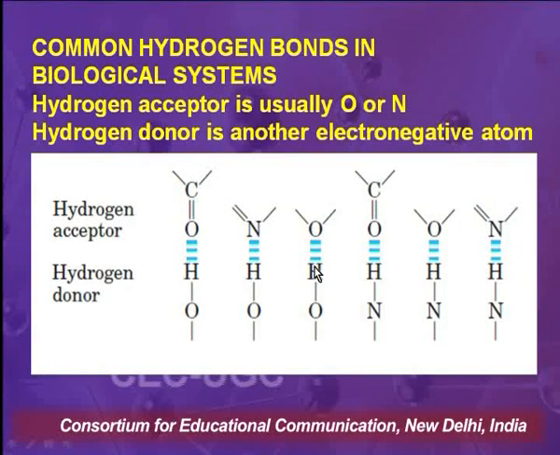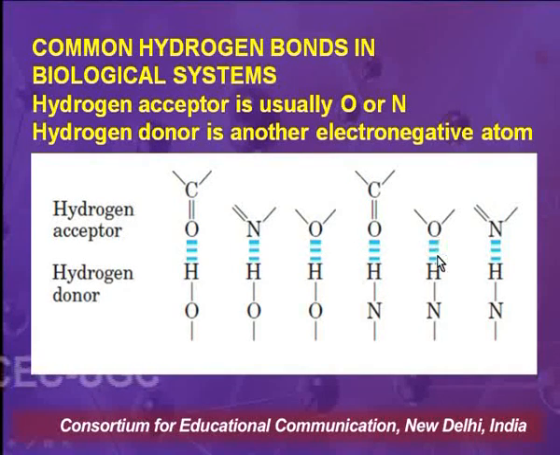And then again here we have a hydrogen bond between an ether linkage and a water molecule, which may be present in carbohydrates. And again here we have shown hydrogen bonding between the oxygen of the carbonyl group and the amino group of a protein, resulting in a form which is found in peptide bonds.